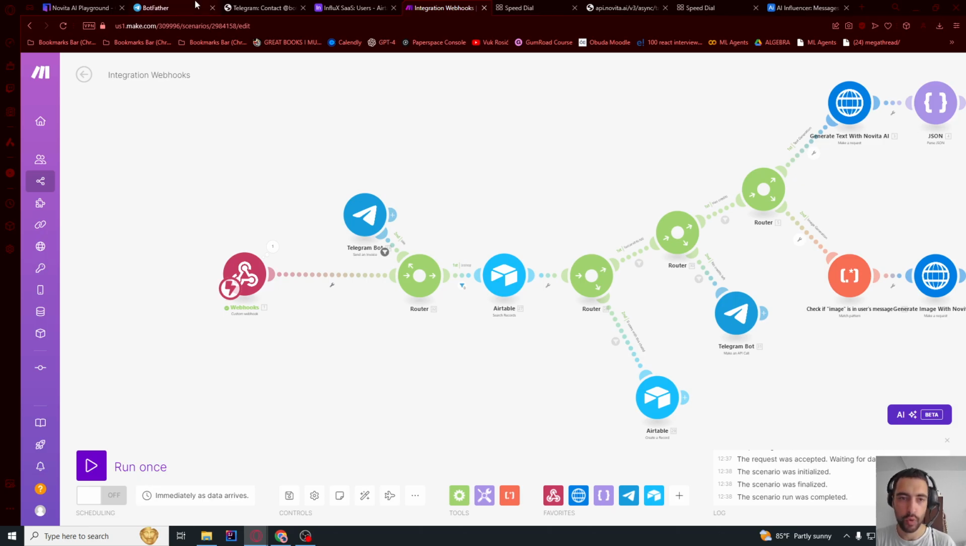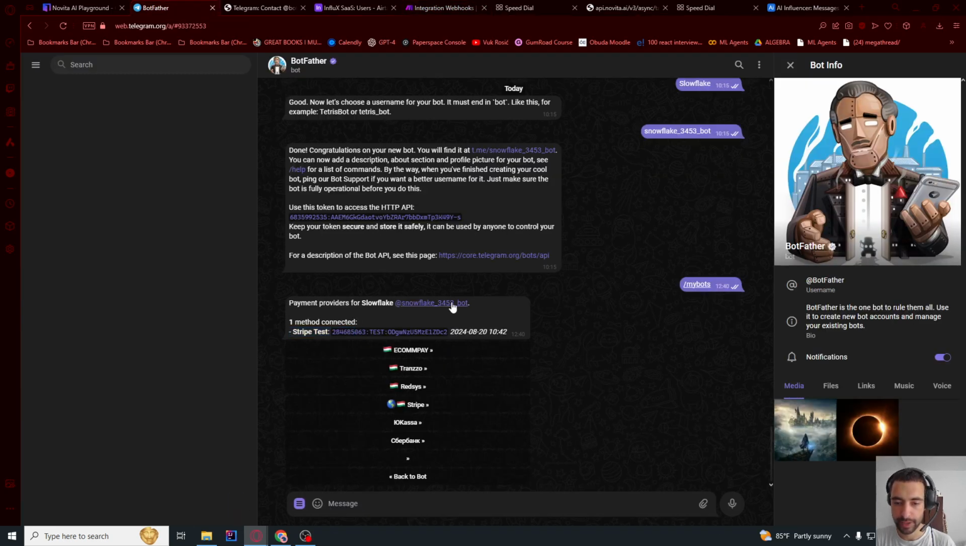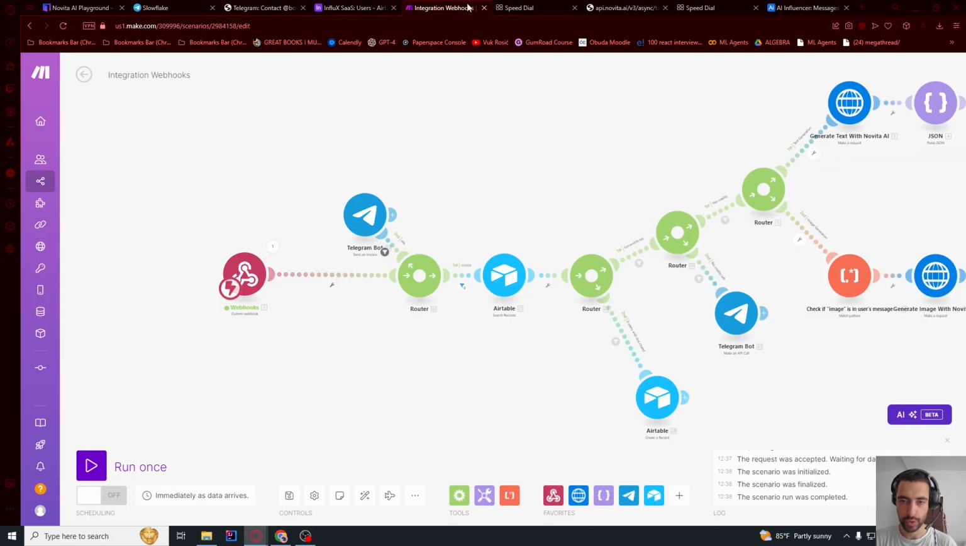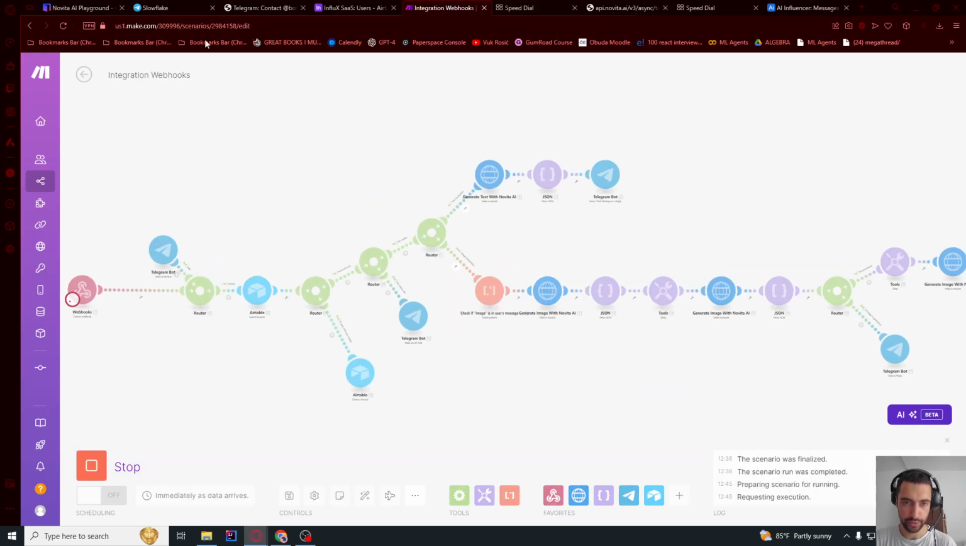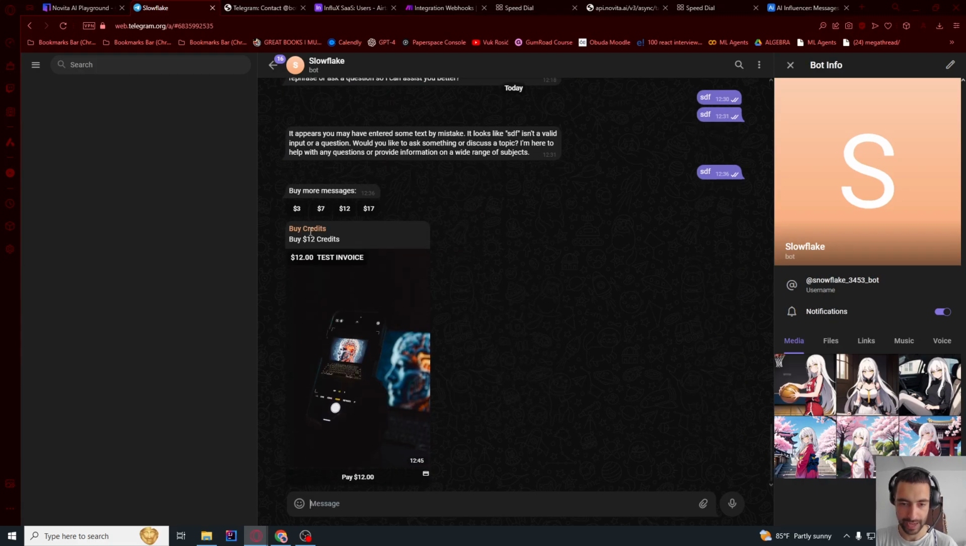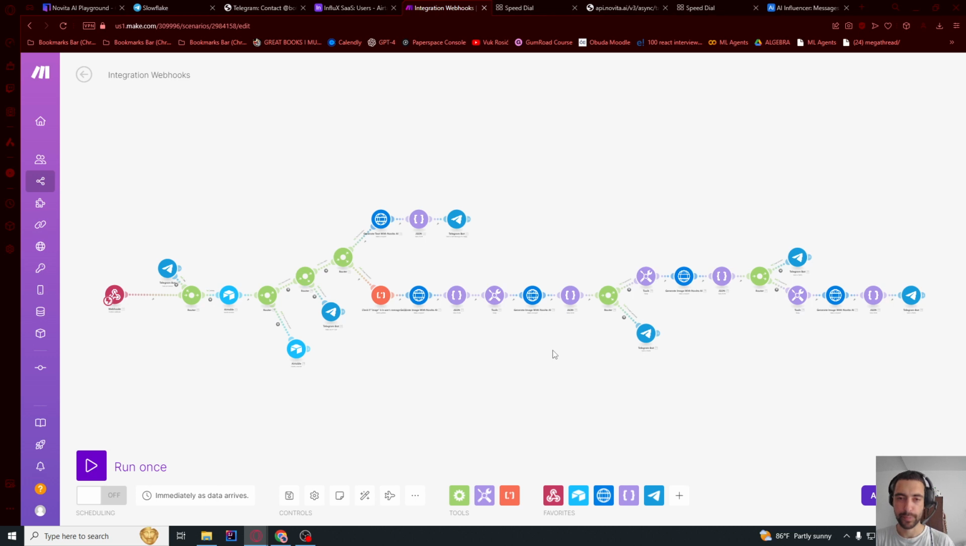So if I go back to my chat, let me go here to Snowflake bot. I click any of these, let's say $12, but I forgot to run once. So let me go here, wait for new data, and run once, $12. I get this invoice immediately. So now it works. Now let's process the payments.